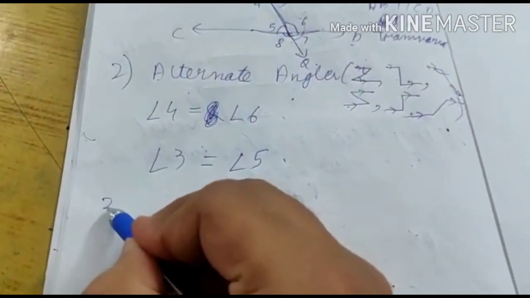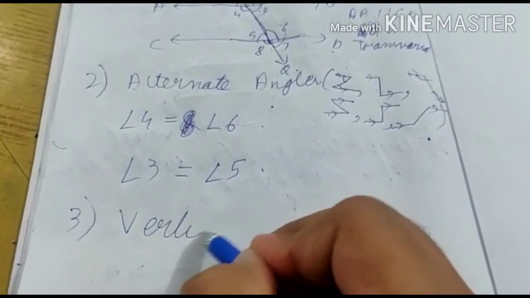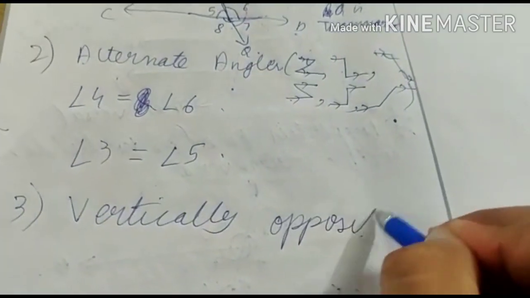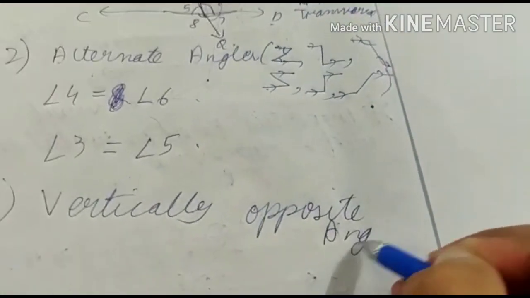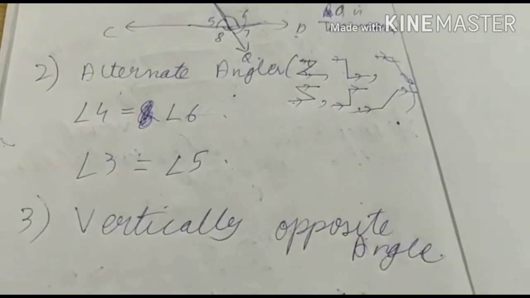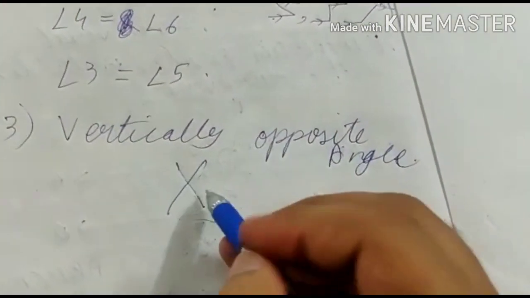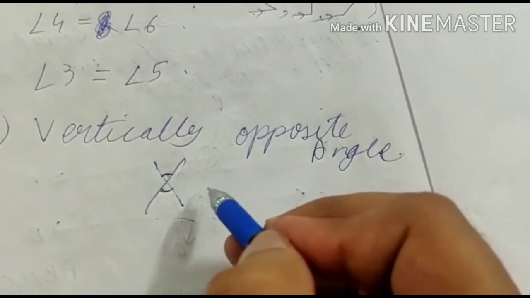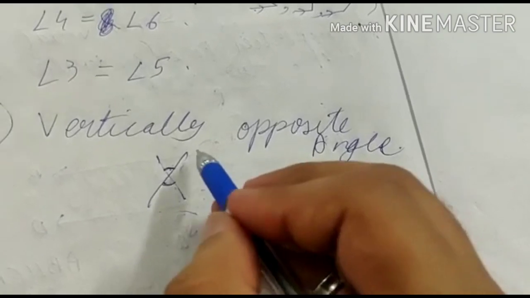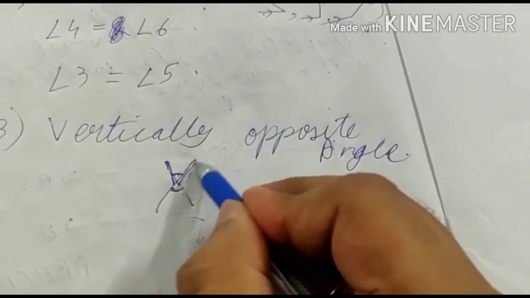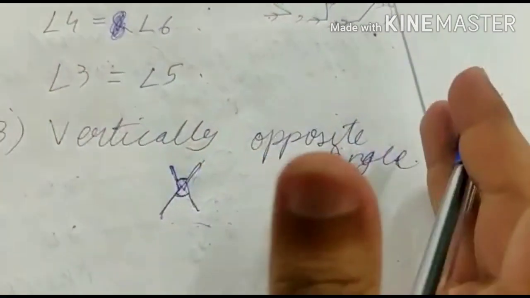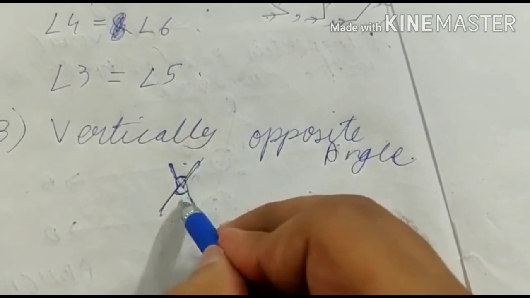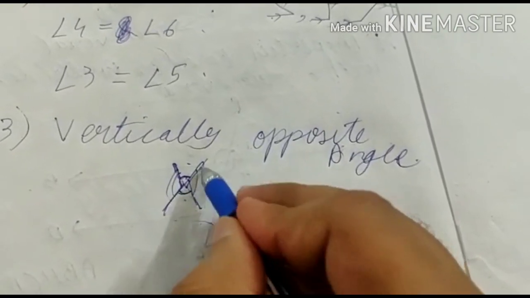Moving forward, our third concept is vertically opposite angles. We had gone through this in the previous exercise also. What are they actually? When two lines intersect each other, the angles that lie opposite to each other have different arms. This has this arm and this arm, this arm and this arm. No arm is common to the angles. So these are equal angles. This angle is equal to this and this is equal to this.